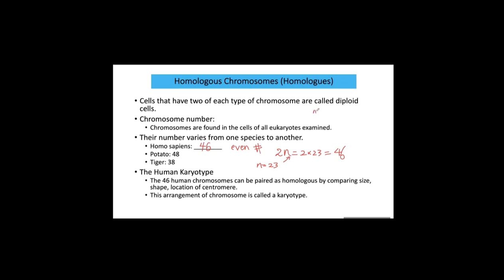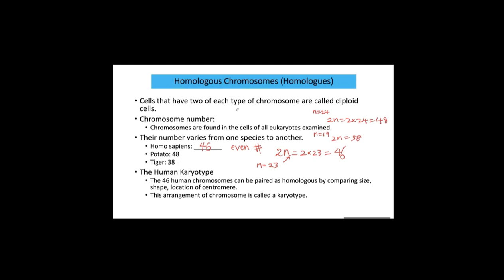If n equals 24, then 2n equals 2 multiplied by 24 equals 48. This is the chromosome number of a potato. If n equals 19, 2n equals 38. So this is the chromosome number of a tiger.